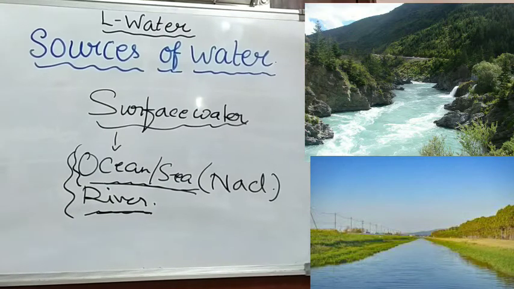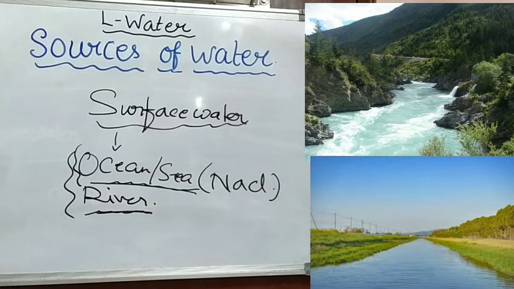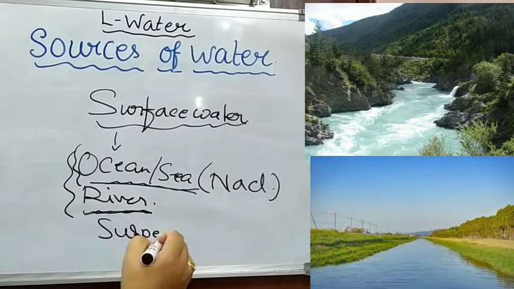Suppose for our river water, sometimes river and lake water are used for our consumption also, but it goes through various processes. Under various processes it comes, and then only it comes to our home for our drinking purpose. But this river water also carries various types of suspended and dissolved impurities in it.